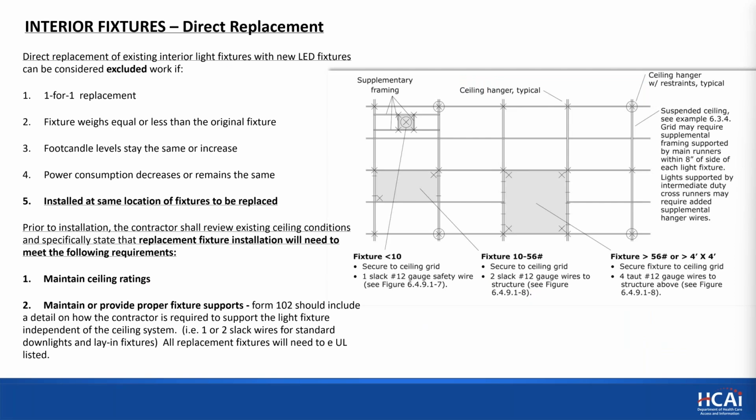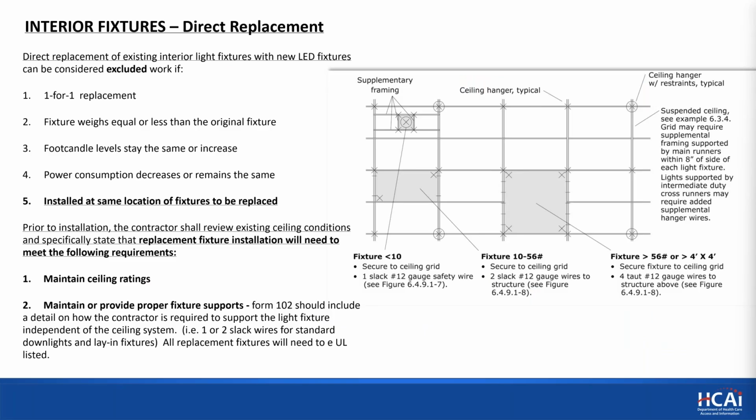This is important, prior to installation, the contractor shall review existing ceiling conditions, specifically the requirements that the replacement fixtures will need to meet. Number 1, maintain the ceiling ratings. So you're selecting the proper rating fixture that goes into the existing ceiling.